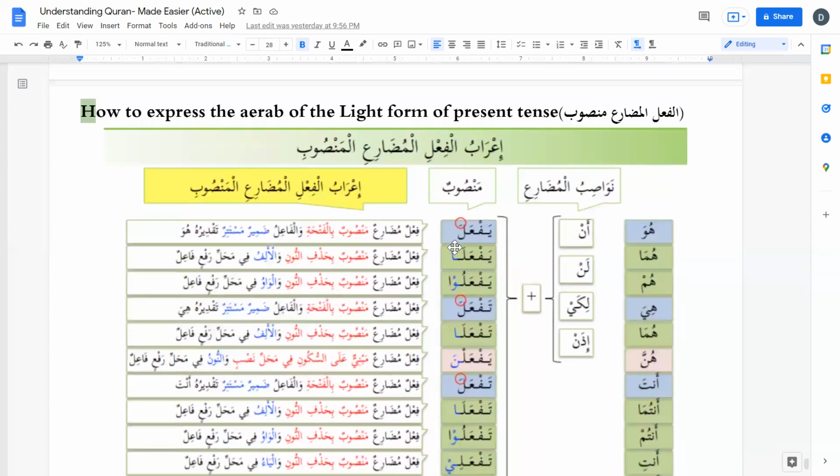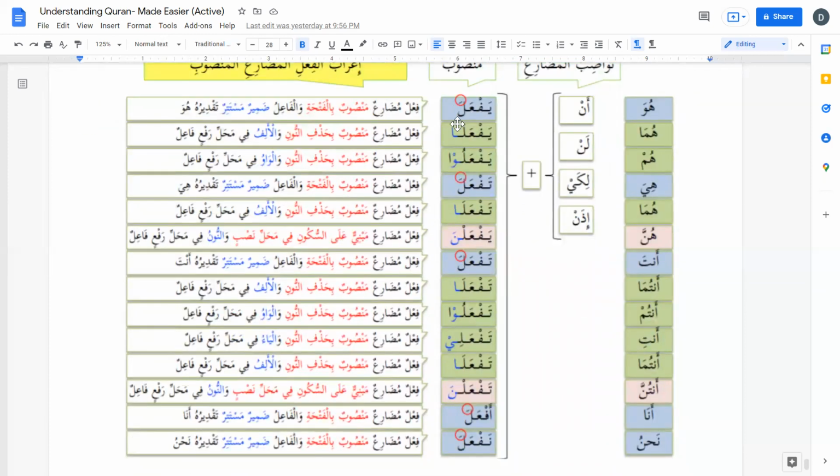So here, how are we going to say the Aerab of this? Fi'lun yaf'ala, fi'lun mudari'un, mansubun bil fatha. With fatha, it is mansub. And again, the fail is again in these five af'al. Fail is always hidden, and it's taqdiri. Taqdiri means estimated.